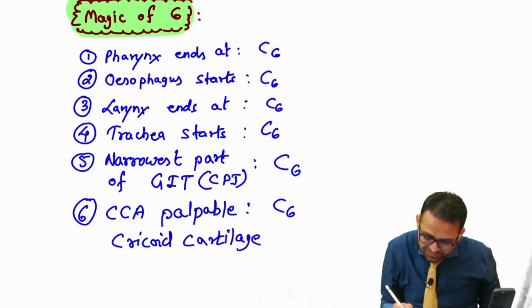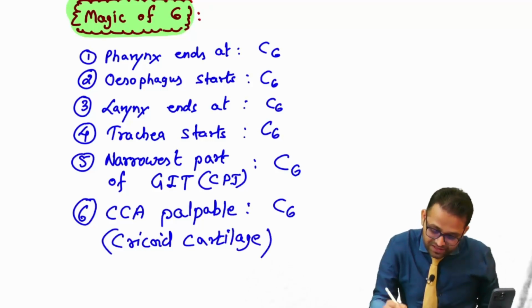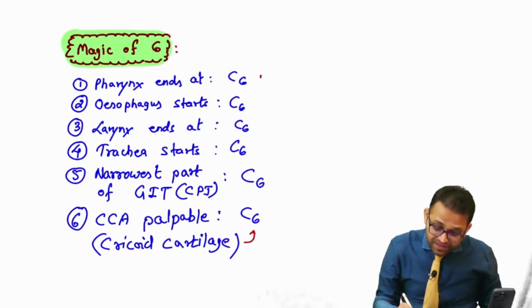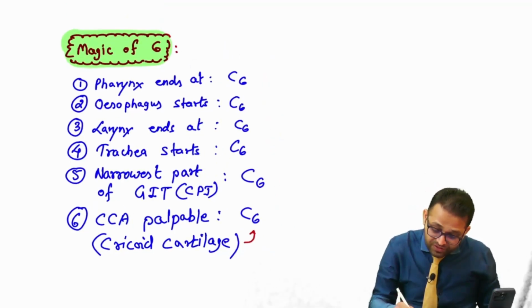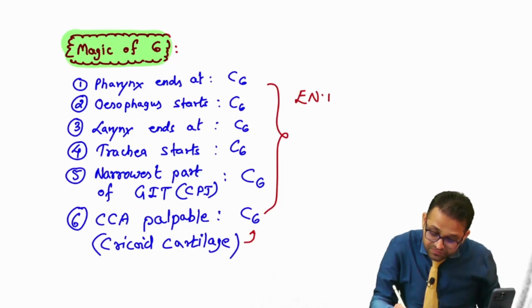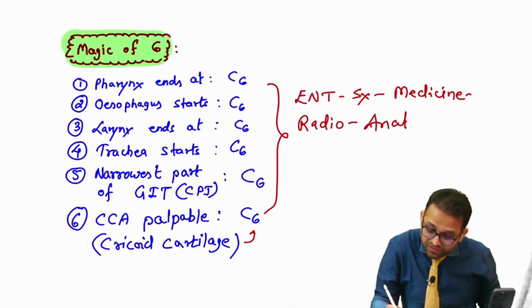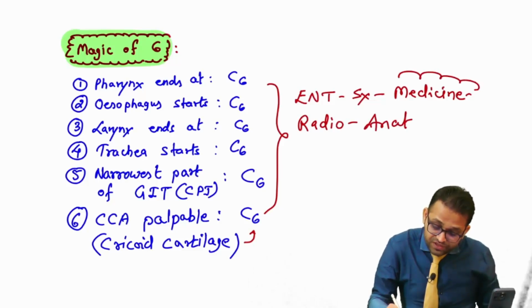Yes, we all know, again the cricoid cartilage at the level of C6. So you have to remember the magic of six facts. These all are your questions from ENT, surgery, medicine, radio, anatomy.